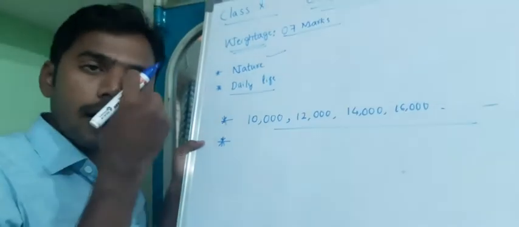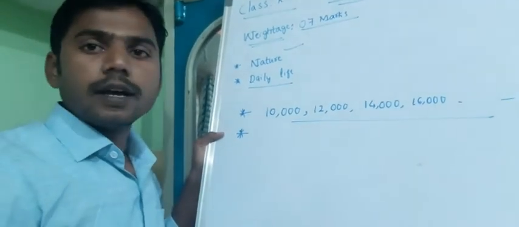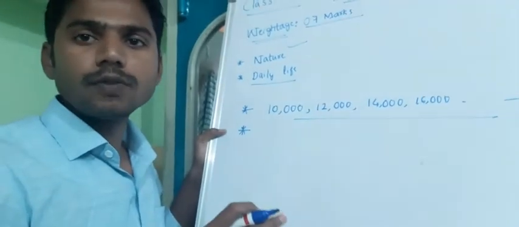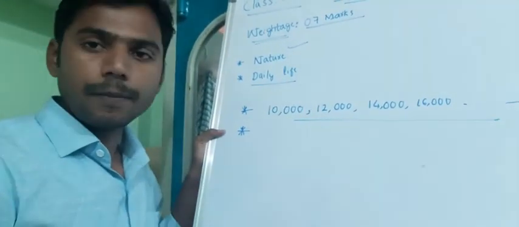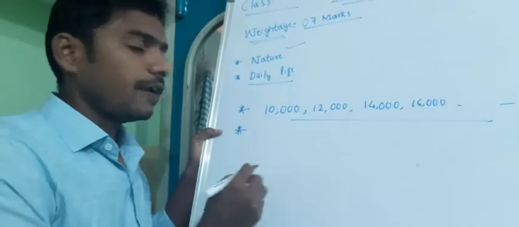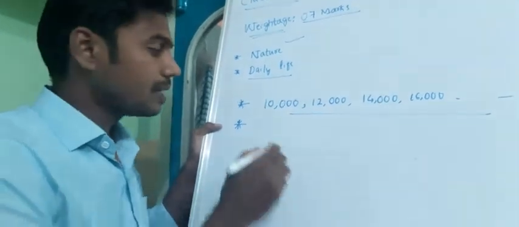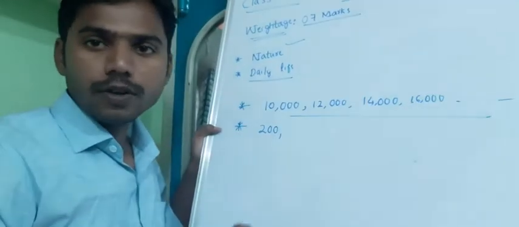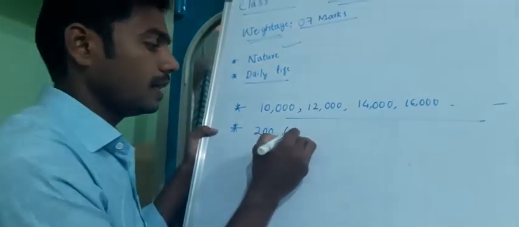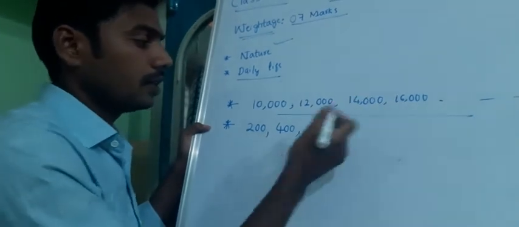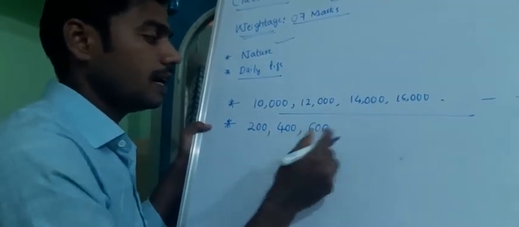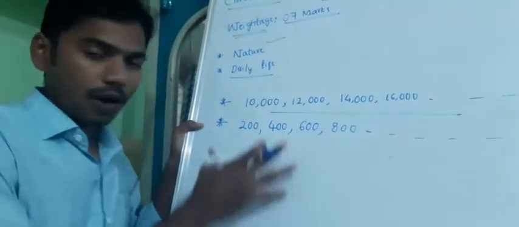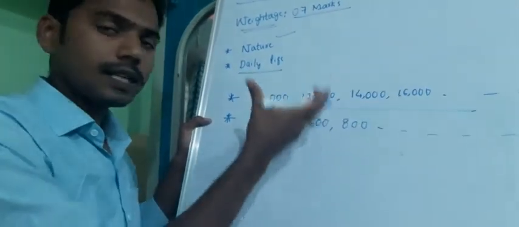Next, suppose X wants to save money for a child's purpose. Every month she is going to save 200 rupees. She'll start with 200, and every month she saves 200. So in the second month the sum will come up to 400, in the third month 600, then 800, and so on. So without our knowledge, we use such patterns.